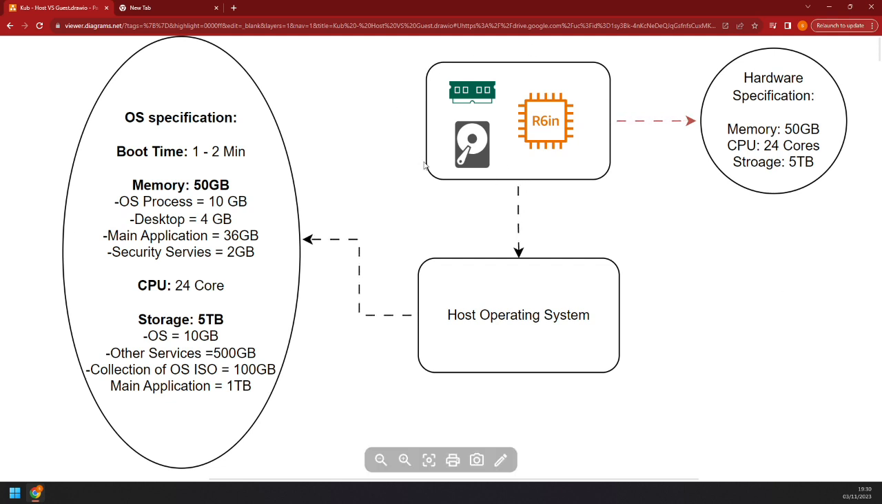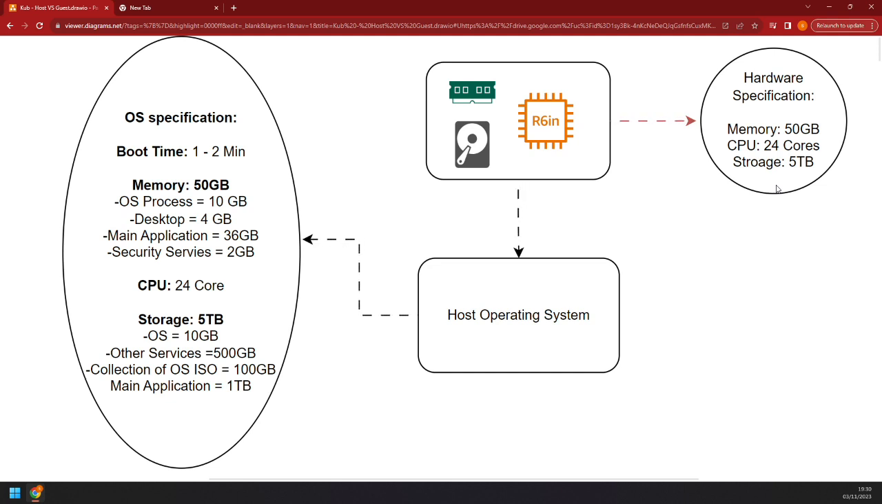So over here is your hardware layer. As you can see, you have the hard disk drive, the RAM, and the CPU. This hardware is basically the hardware layer with the following specification: memory of about 50 GB, CPU of about 24 cores, and about 5 terabytes of storage. Using this configuration, we are going to host an operating system on top of it. That's called the host operating system.